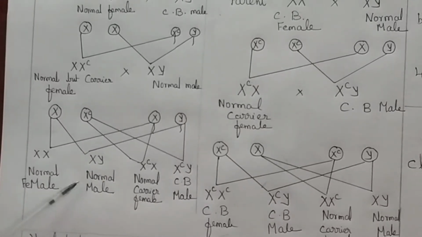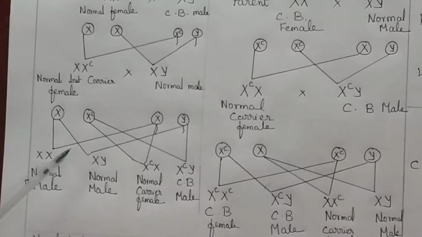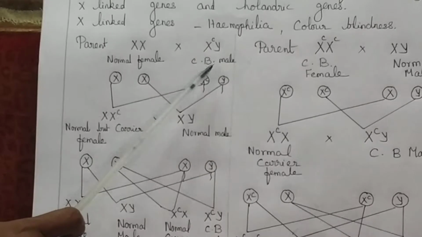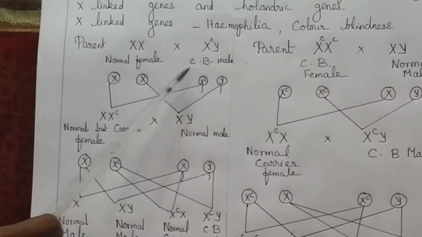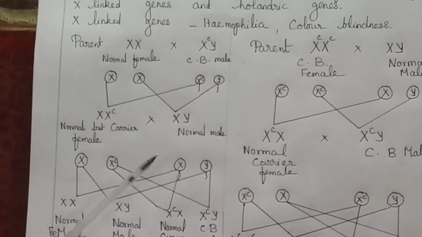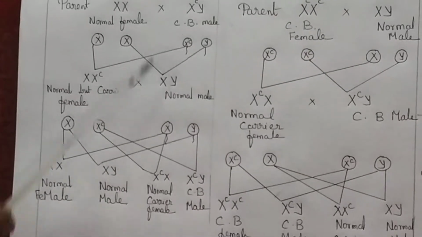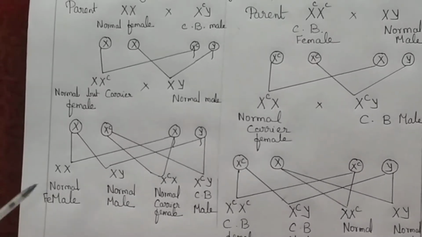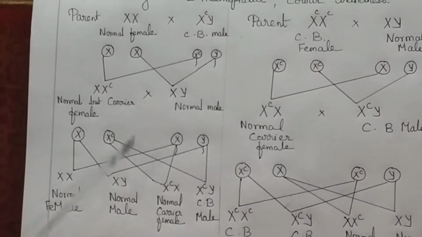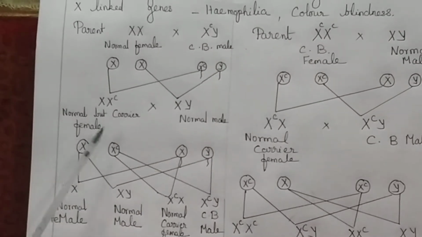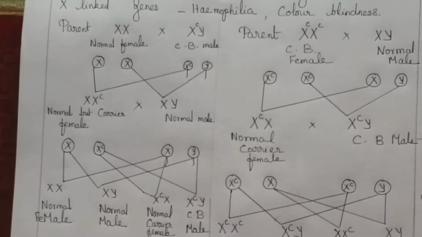What is the crisscross pattern of inheritance? If the male is colorblind, the disease is transmitted through the daughter to the grandson, and this type of inheritance is called a crisscross pattern of inheritance. This is seen in hemophilia also.